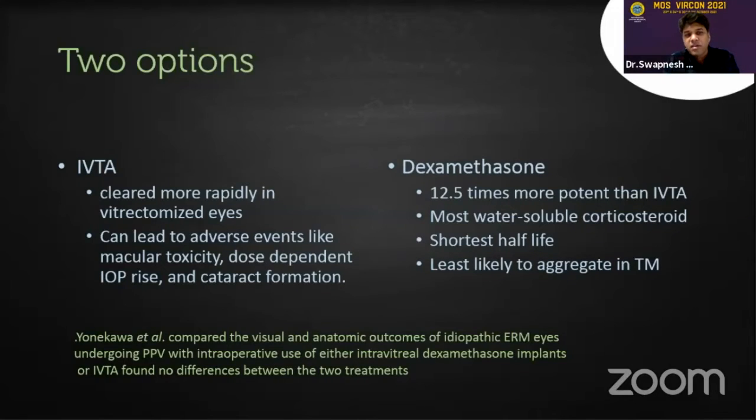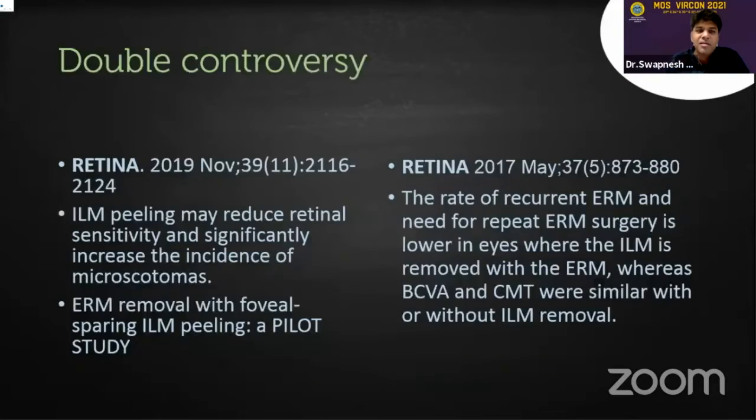Staining of the vitreous is usually advocated with IVTA. In cases of diabetes and RVO related ERMs, it could help in reducing the underlying macular edema. Dexamethasone, I don't have any personal experience, but there are a few papers mentioning that. Also, a controversy regarding ILM peeling. It can reduce the retinal sensitivity and significantly increase the incidence of microscotomas, as pointed out by Dr. Bapai sir.